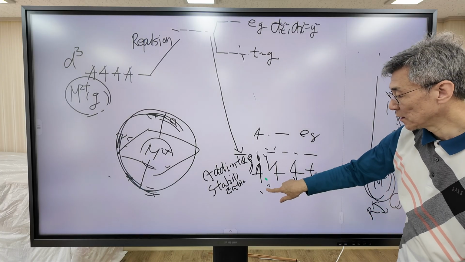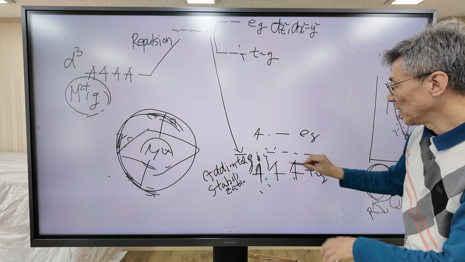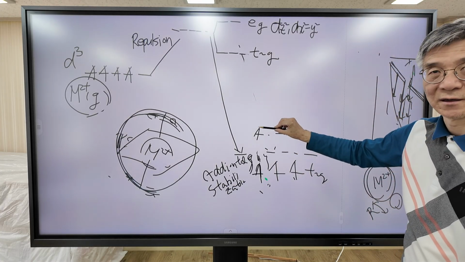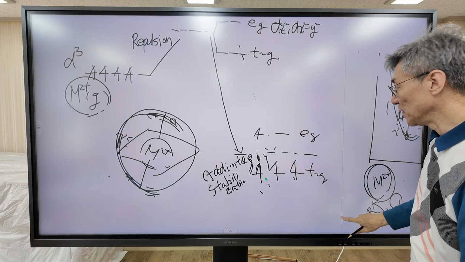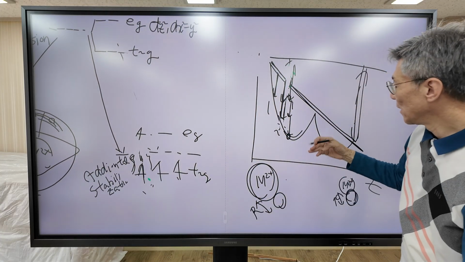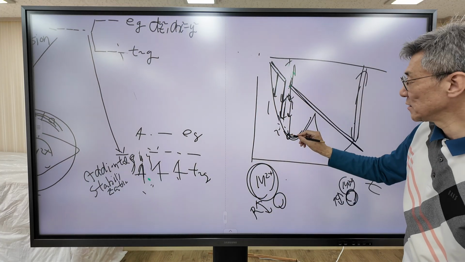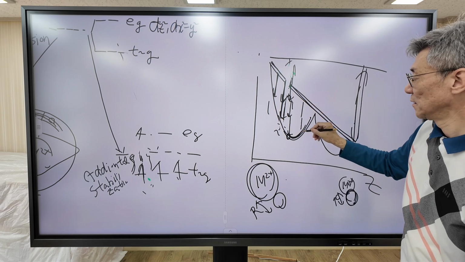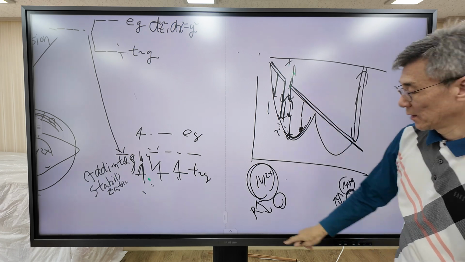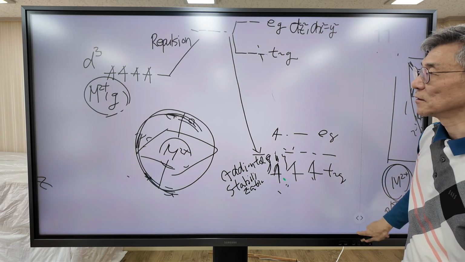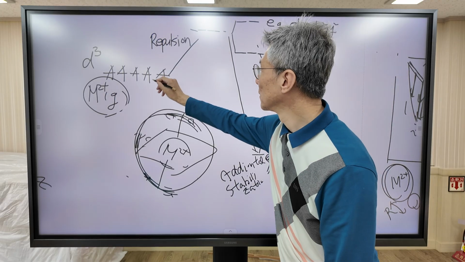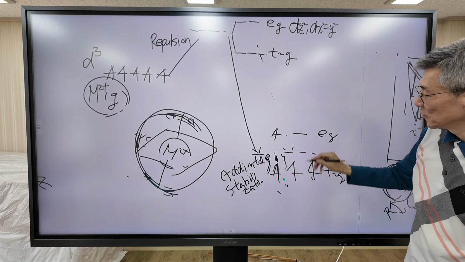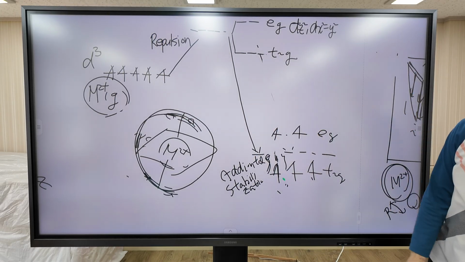But what happens now? In this case, energy is destabilized, right? So in this case, energy increases, and the stabilization effect is diminished. Now what happens? The fifth electron goes to here, right?